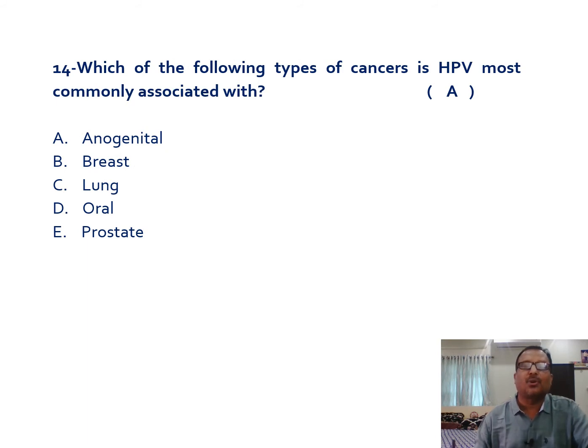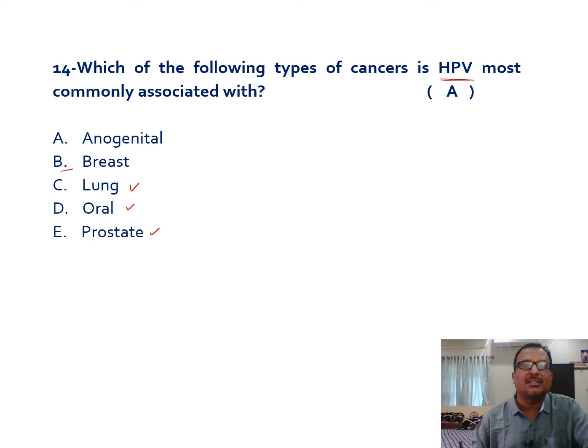Next one: which of the following types of cancers is human papillomavirus most commonly associated with? This human papillomavirus is also responsible for lung cancers, oral cancers, and prostate cancers.